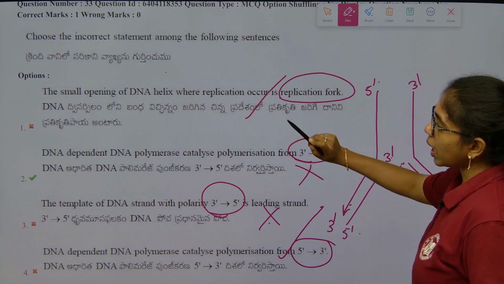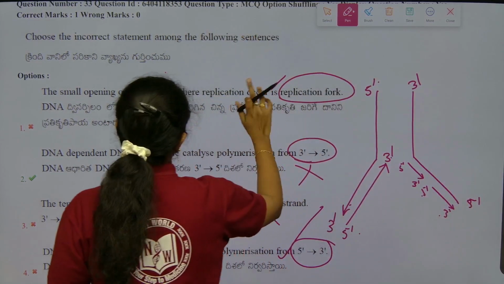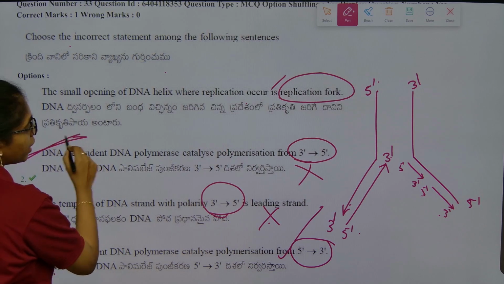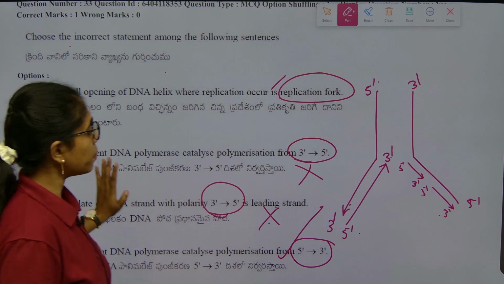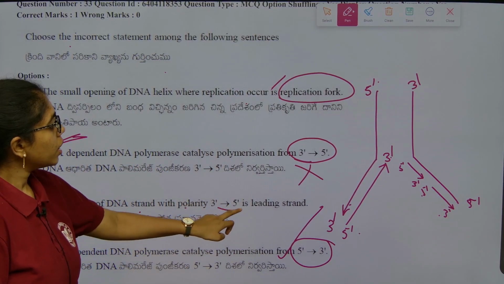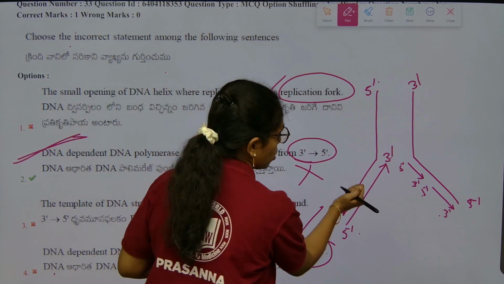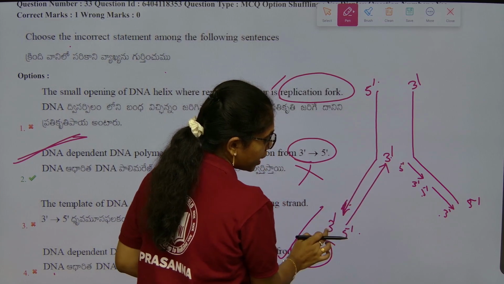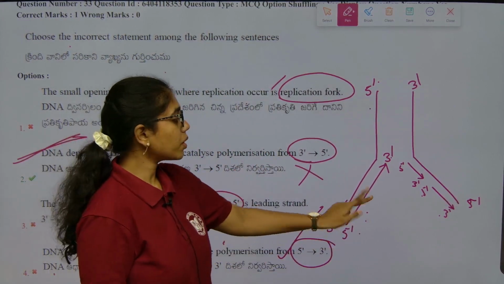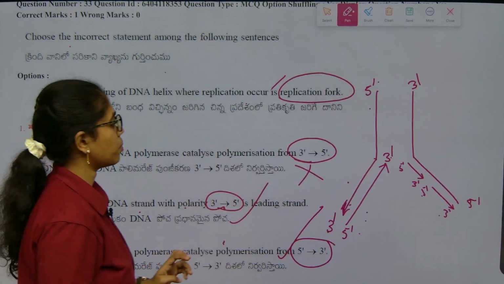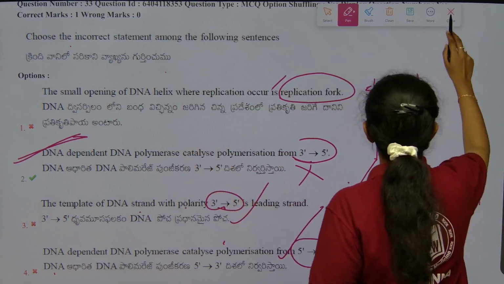True. So, here what are the correct statements? Sorry, 1, 4, 3 all are correct only, but the incorrect statement he asked us, incorrect statement is DNA dependent DNA polymerase will catalyze from 5 prime to 3 prime direction. And here the template of DNA strand with polarity 3 to 5 is leading strand. Yes, sorry. With respect to leading strand 5 prime to 3 prime, the polarity of template is 3 to 5 only. This is true, correct statement only, and the only incorrect statement is option 2.